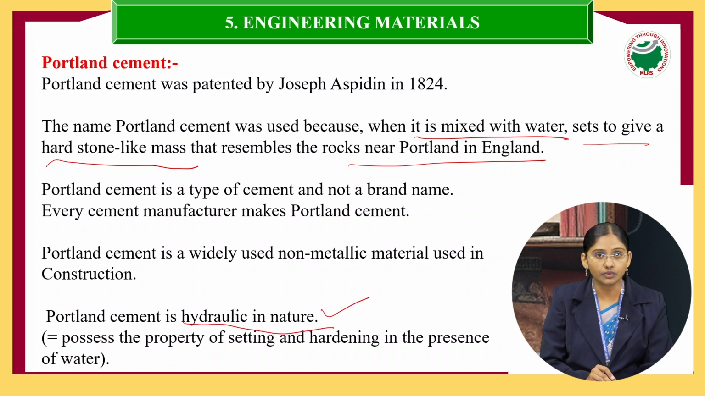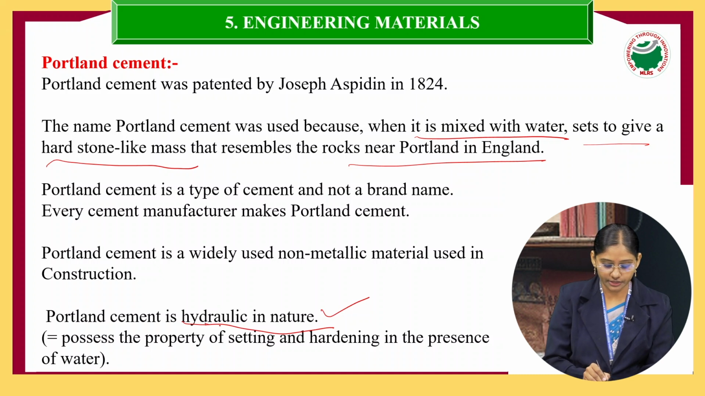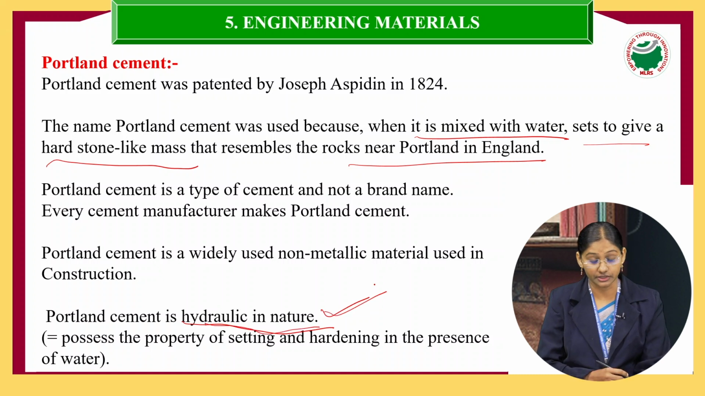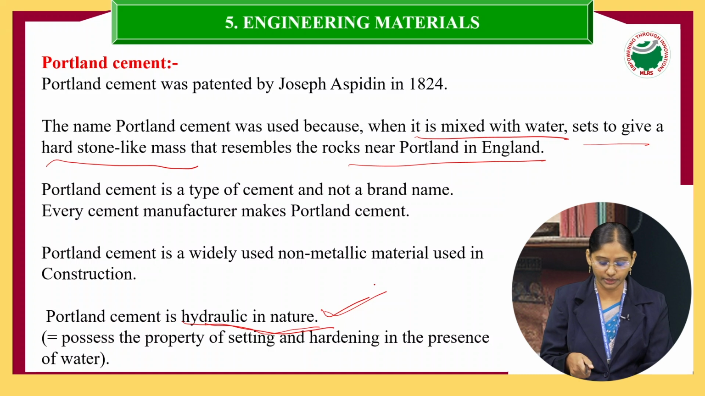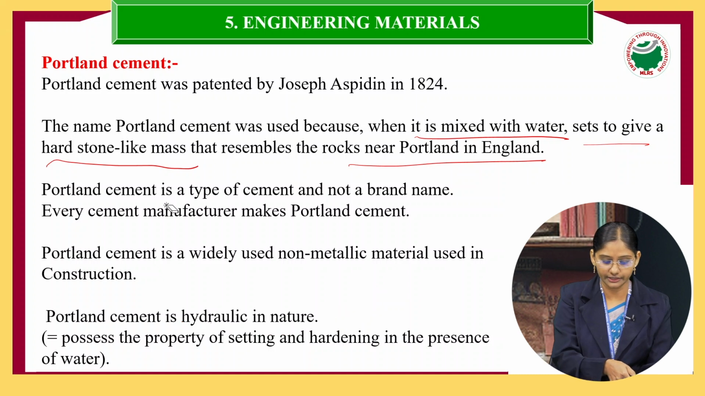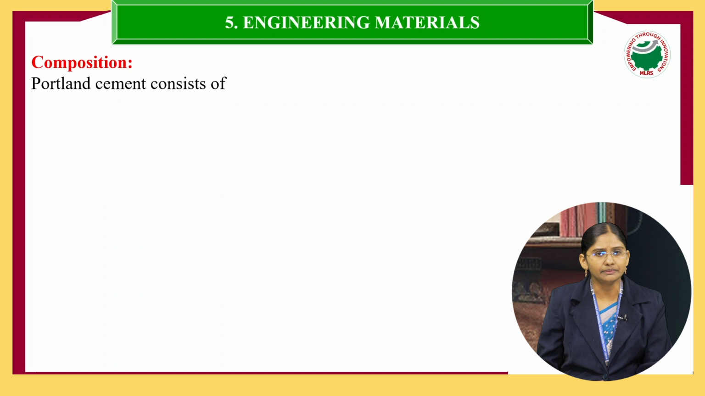Hydraulic in nature means what? It is a property of both setting and hardening in the presence of water. So that's why it is called hydraulic in nature. A cement should have this property also, that is, the hydraulic nature. Now we'll see what is the main composition of Portland cement.